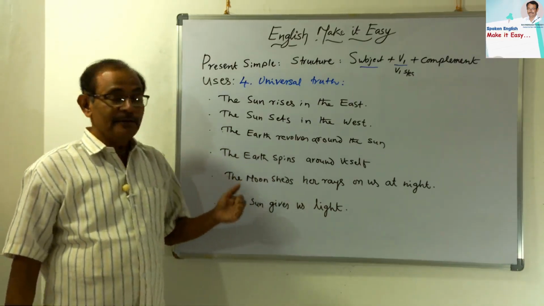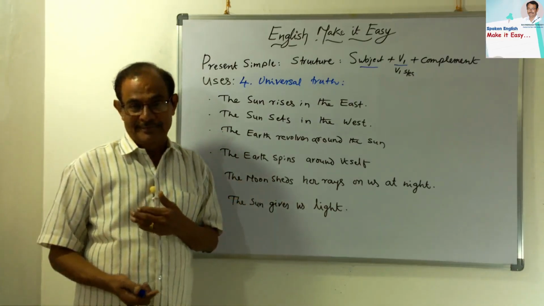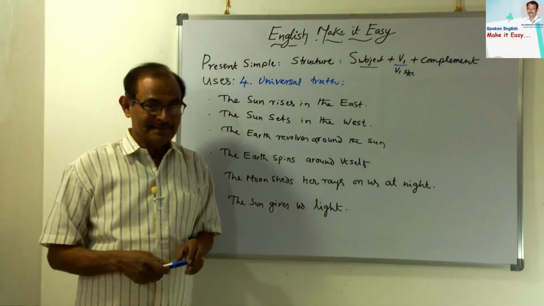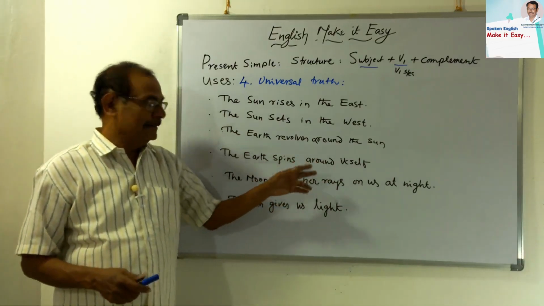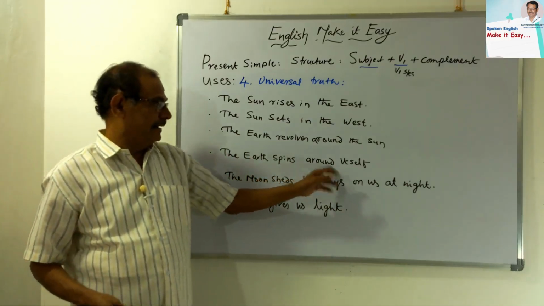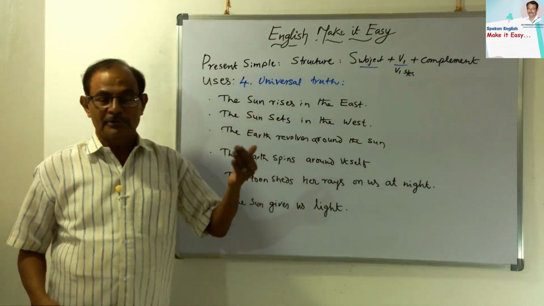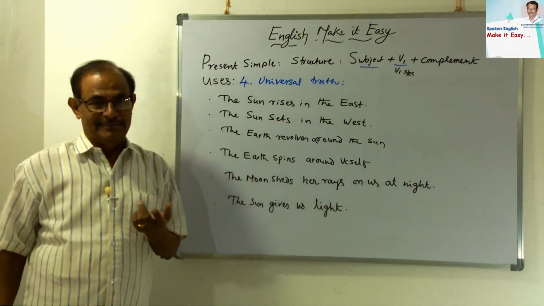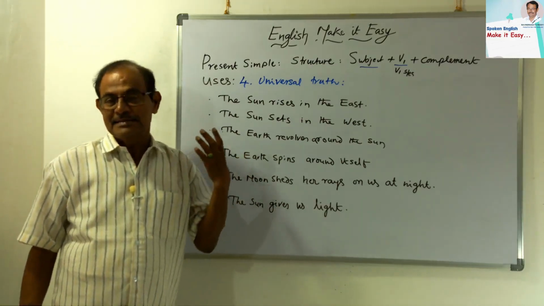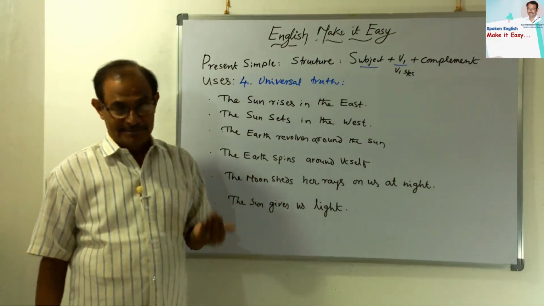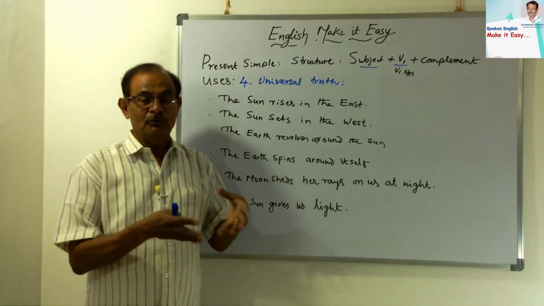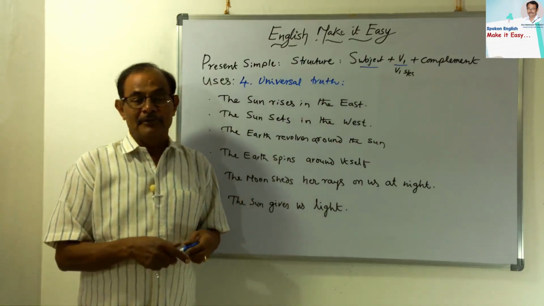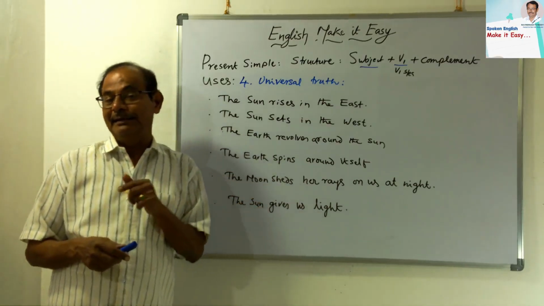The earth spins around itself. That is also one thing. If it spins, we get day and night. If the earth revolves around the sun, it is 1 year. It takes 365 days, 6 hours for one round. That's why we get a leap year, wherein February has 29 days.